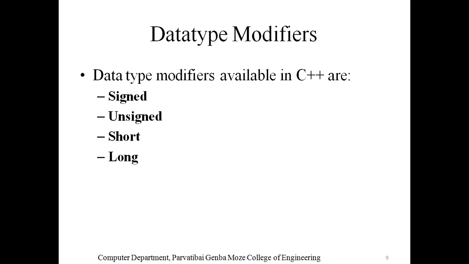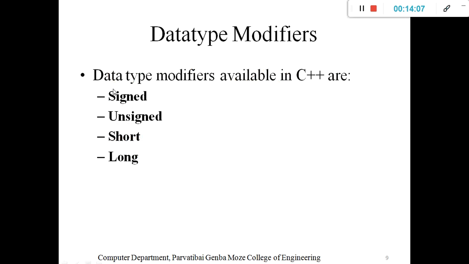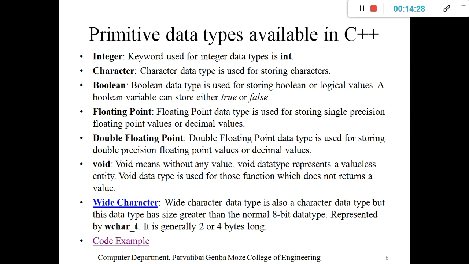What is meant by data type modifier? That one is simply, if you want to change the size of an integer, then we use a modifier, right? We will understand with an example how exactly these modifiers work. The data type modifiers available in C++ are signed, unsigned, short, and long. These modifiers are normally used before the particular data types, like int is a data type.